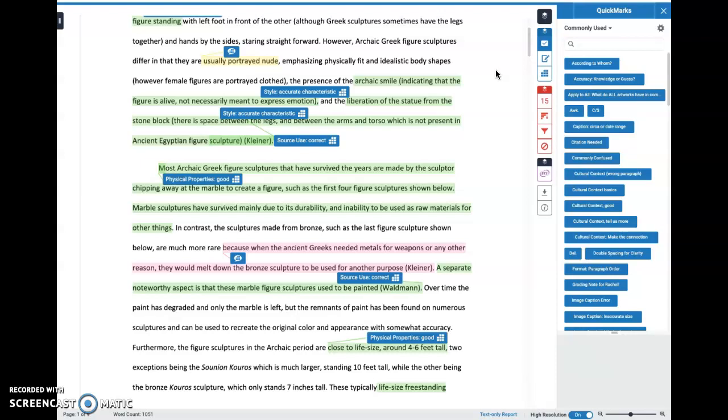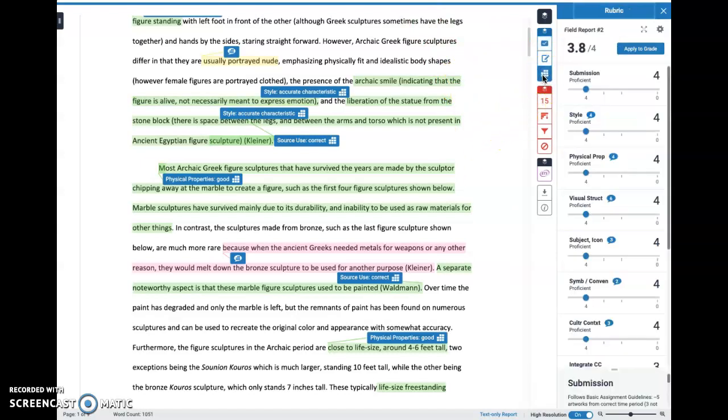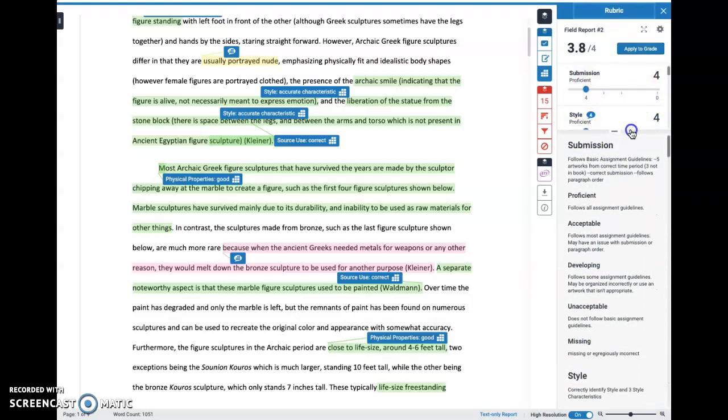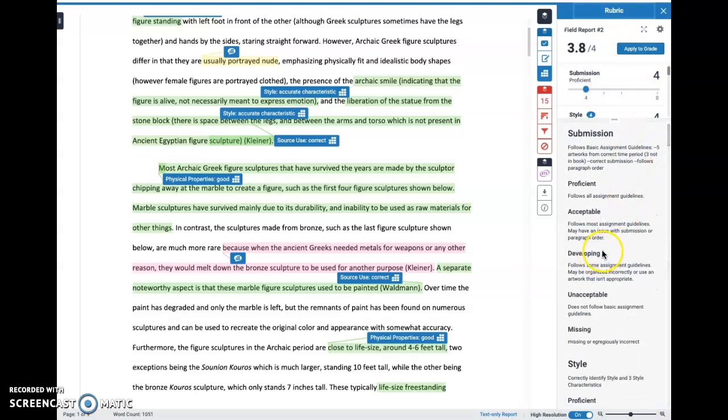Now, we're peeking at this person's assignment, and again, I want to point out that this person did really well and I got their permission to use their paper. But I want to show you a couple of things in the grading just so you know when it comes along. First, I'm going to skip down to here, and this is the rubric, and I'm going to move me out of the way. This is the rubric, and it shows you I've got like a little slide bar to give the grades. I can obviously change this, which we don't want to do, but you and your view will be slightly different because of that. But you'll be able to see what it says.